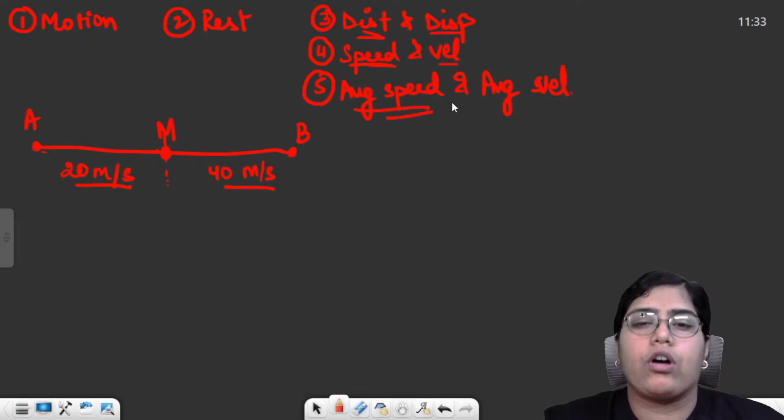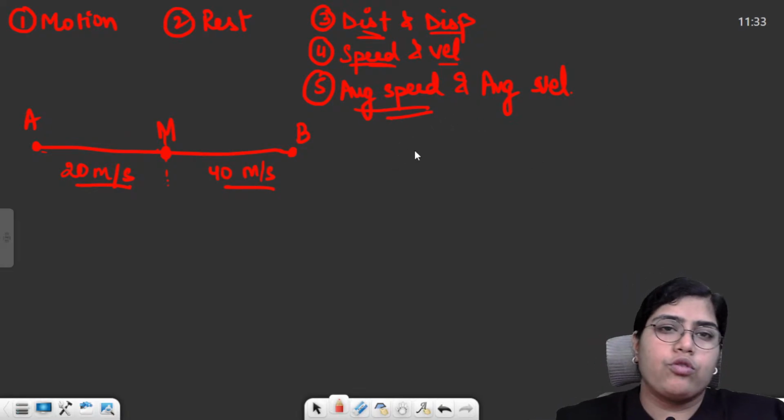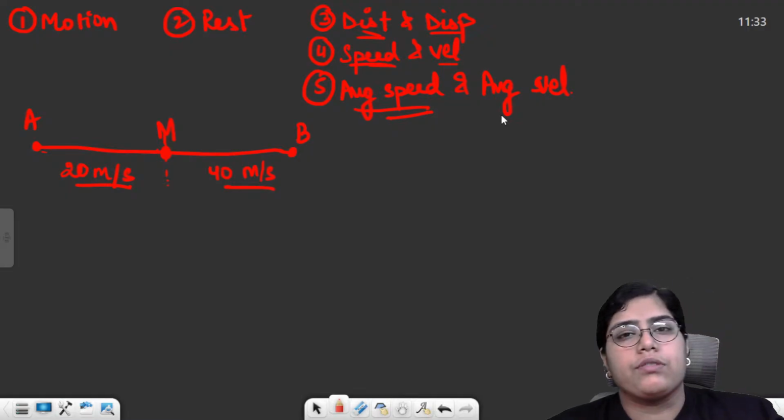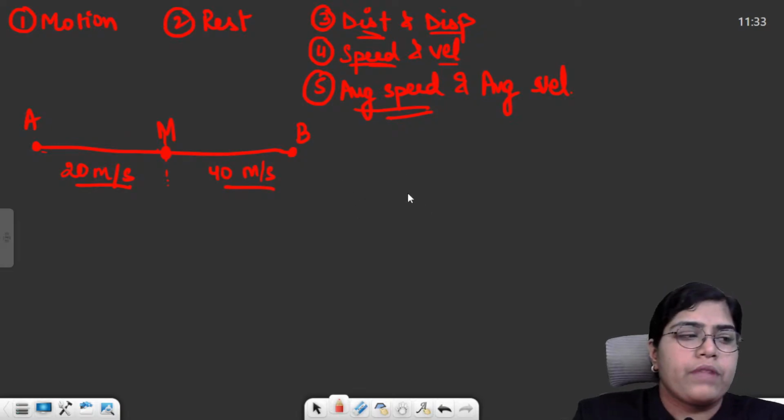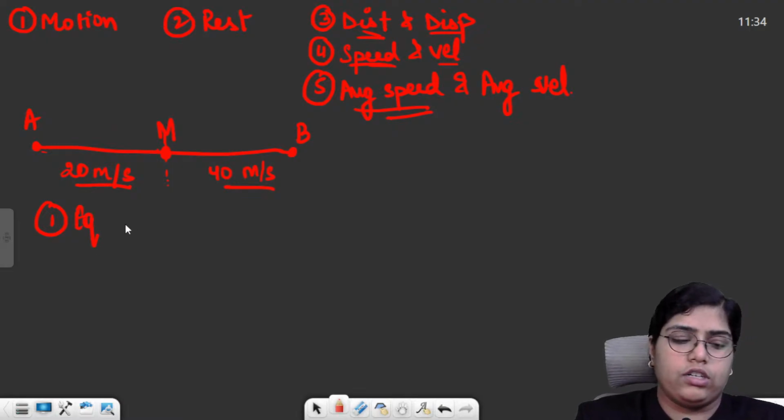So there were two formulas for average speed. One formula was simply the formula of average. Average is basically used when you cover equal distances. For the first formula, you just need to remember it, for the shortcut.